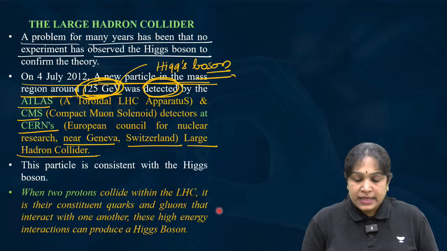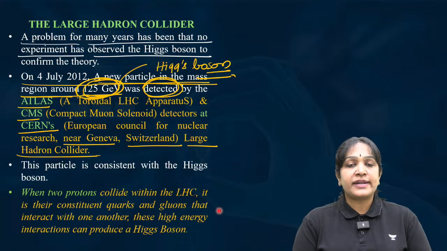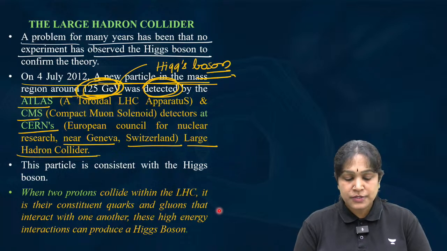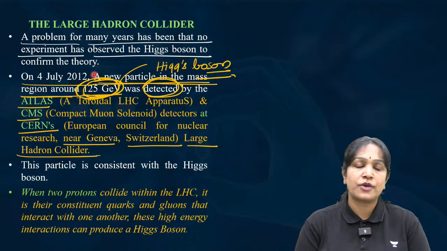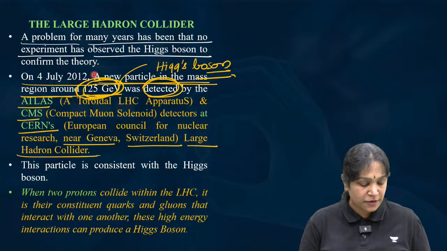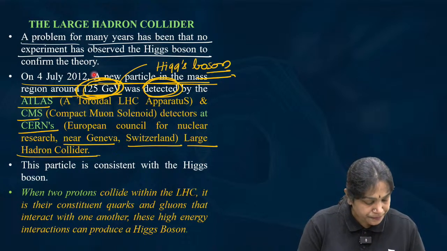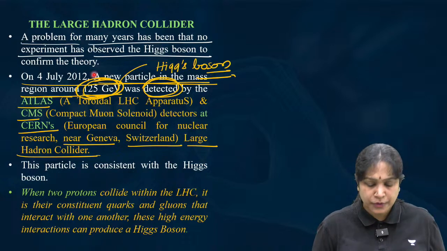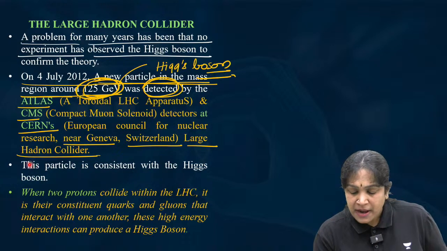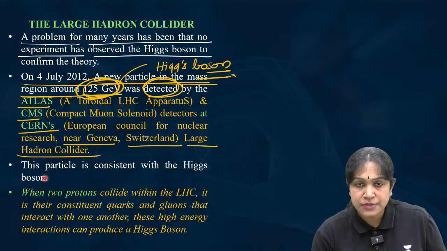Which instrument detected the presence of the Higgs boson? ATLAS and CMS at the Large Hadron Collider detected the presence of the Higgs boson. Neutrons also can be used, but they used protons. This particle is consistent with the Higgs boson.